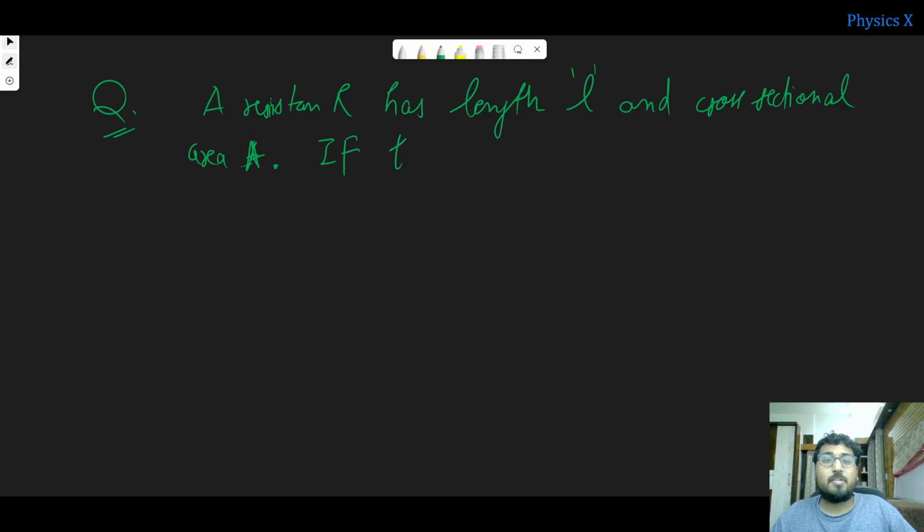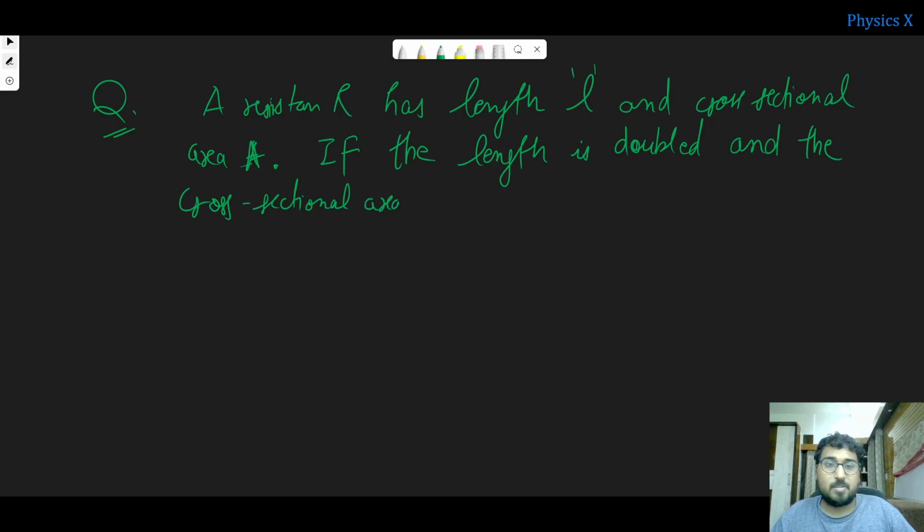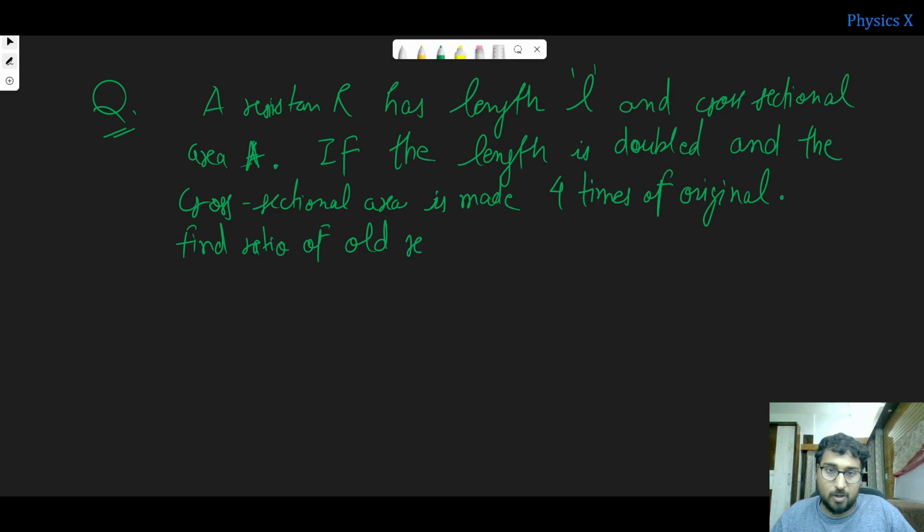Now, if the length is doubled and the cross-sectional area is made 4 times of the original, find the ratio of old resistance to new. So these are the questions which can be asked in competitive examinations also.